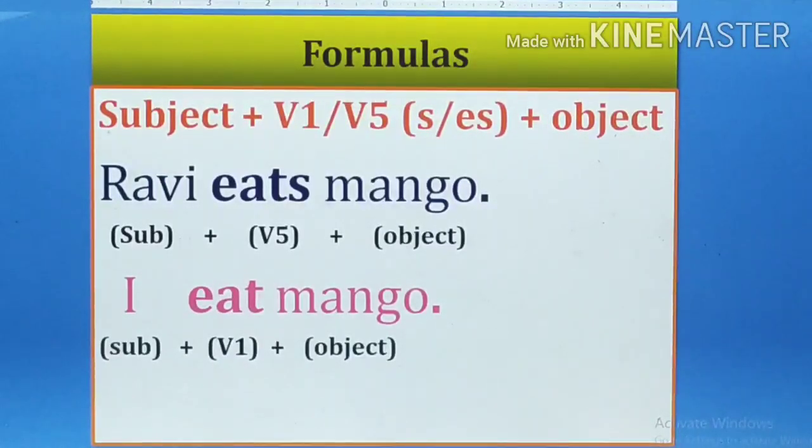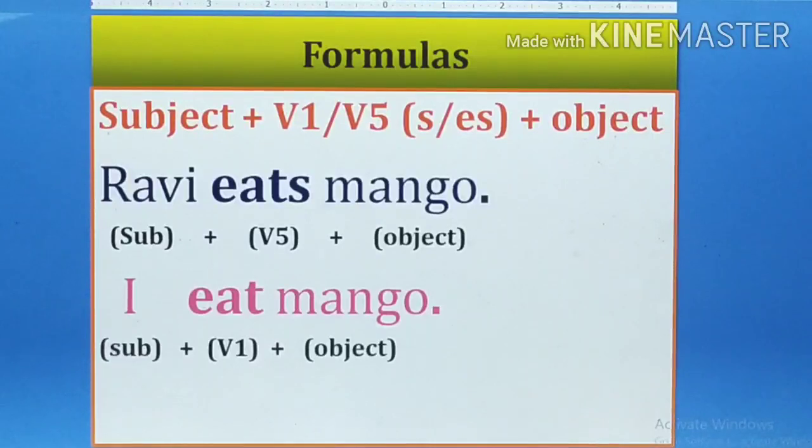So Ravi here is the third person singular form. Ravi eats mango. Here I have used eats, that is the present form of the verb plus S, called V5. V1 is the present form, V2 is the past form, V3 is the past participle form, V4 is the verb with the ing form, and V5 is the verb with S or ES. You have to remember this one.